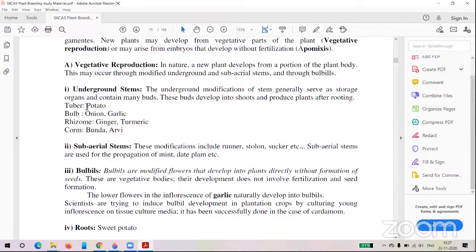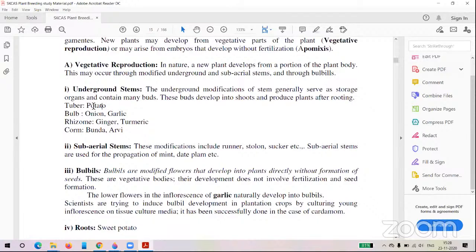In examination, I have seen in IFCO: potato is the modification of stem, root, or flower? Stem. What is the answer? Stem, sir. Stem.